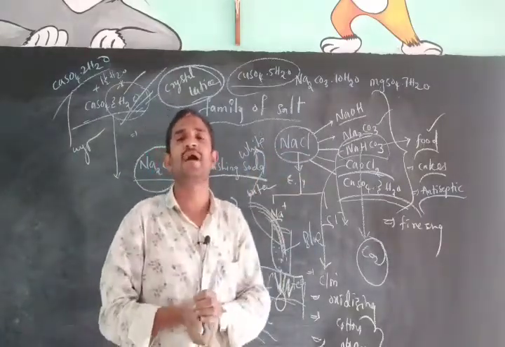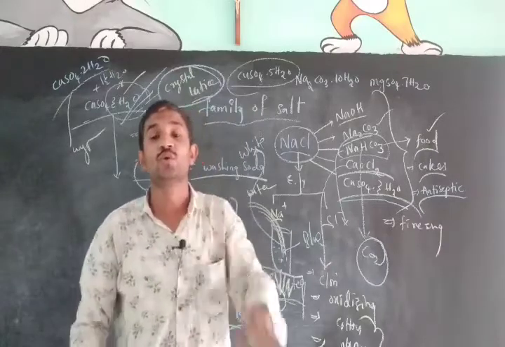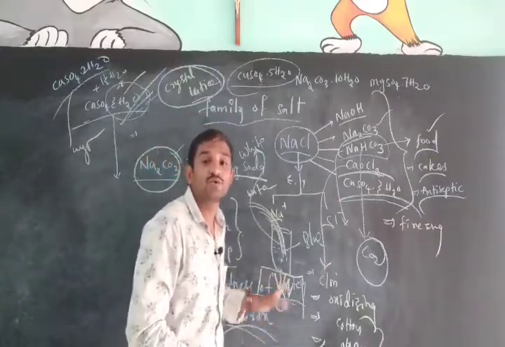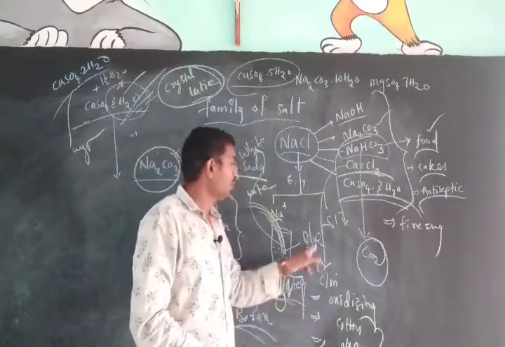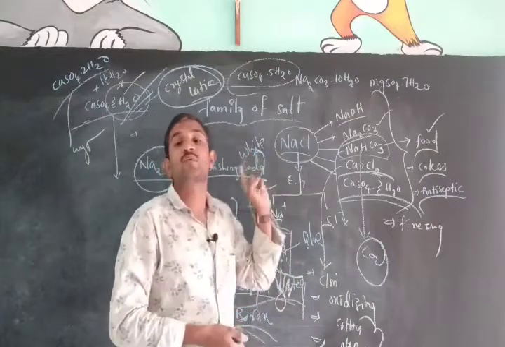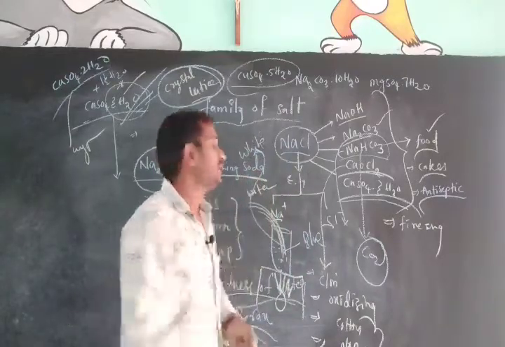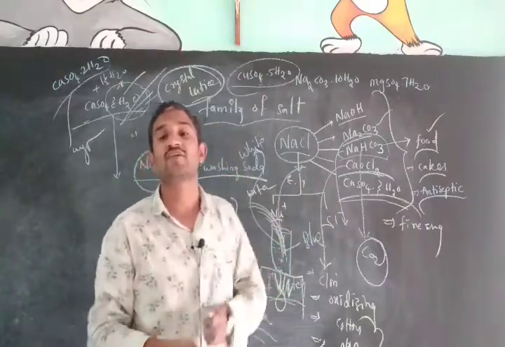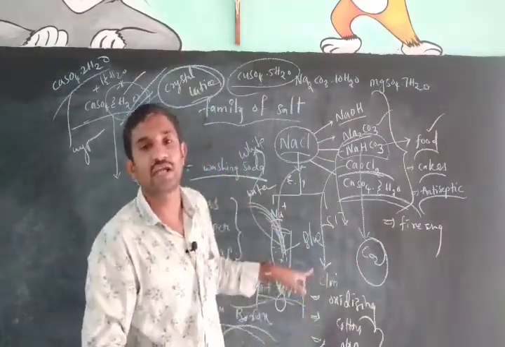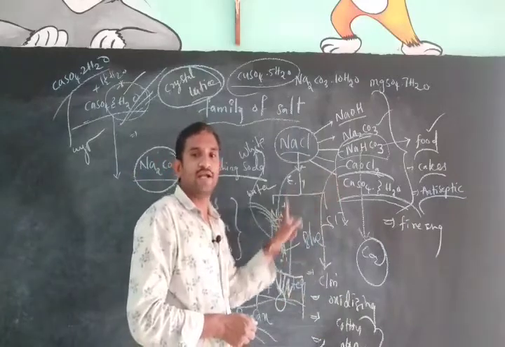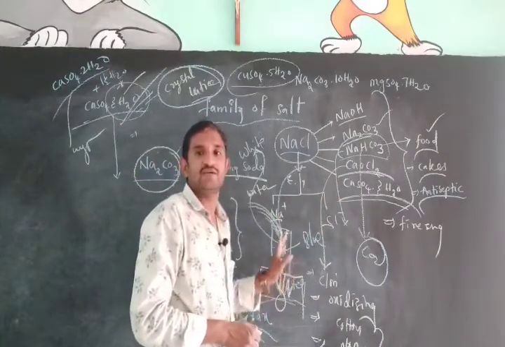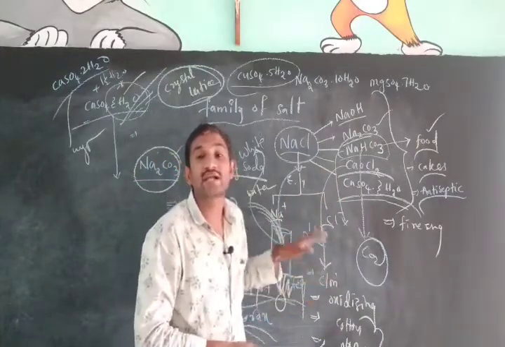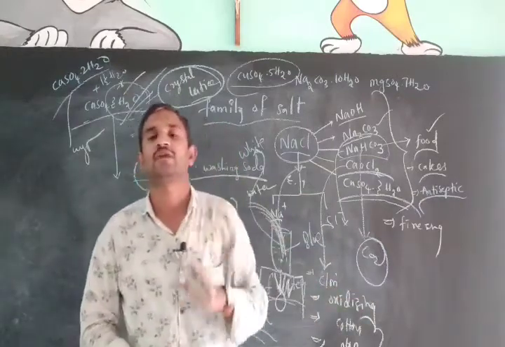Why does it become white? Due to the loss of water molecules, the blue color converts into white. So if I add some amount of water to this again, which color can we get? The same blue color we can get, because you added the water molecules back. Blue color we get again.